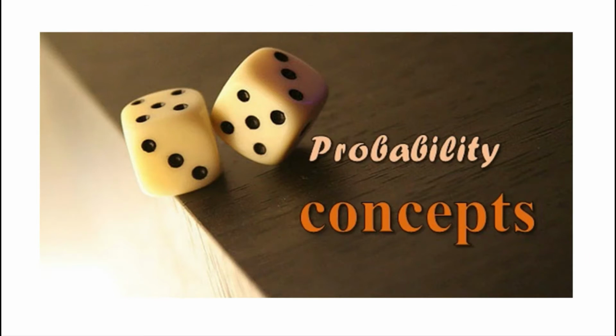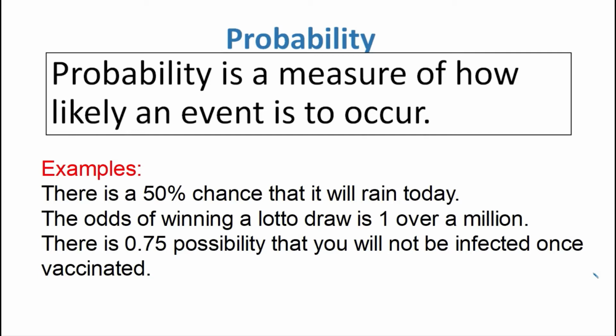What is probability? Probability is a measure of how likely an event is to occur. So probability is the measure of chance or possibility of an event to happen. Examples: there is a 50% chance that it will rain today. So the probability here is 50%. The odds of winning a lotto draw is 1 over a million. So 1 over a million is the probability or possibility of winning a lotto draw.